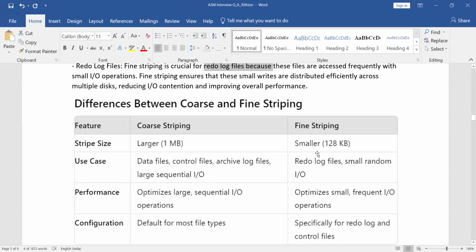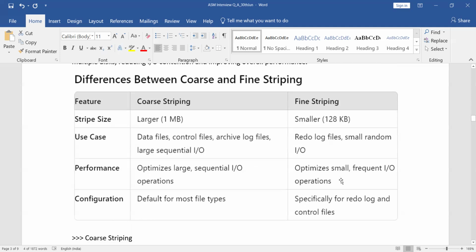Large sequential IO, but for redo log files, it is archives and redo logs, you have to differentiate, okay? Two different things. Redo log files are small random IO. Only small KB data it is going to write in fine striping. Coarse striping is for performance, optimizing large sequential IO operations, while for fine striping the small and frequent IOs will be there. These two will be the high level differences.